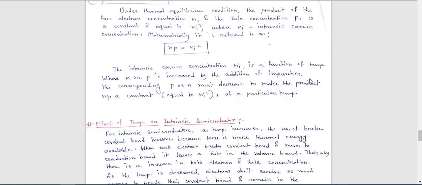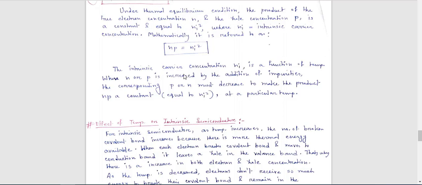If it is p-type semiconductor, the concentration of P will be increased, and in n-type semiconductor, the concentration of N will be increased. But if N is increased, P will be decreased, and if P is increased, N will be decreased. In this way the equation holds: N into P is always equal to Ni square. And this expression is valid only under thermal equilibrium condition. Mind it.